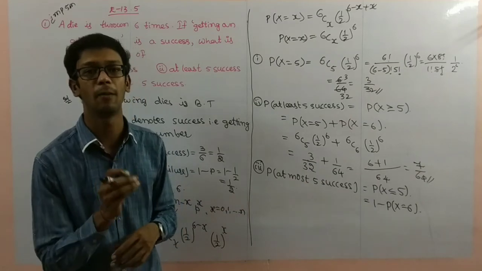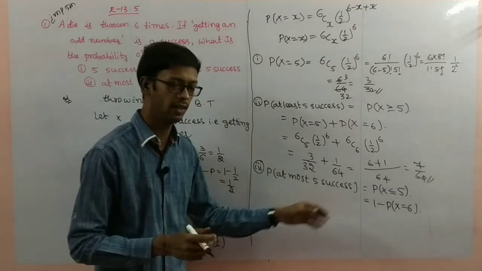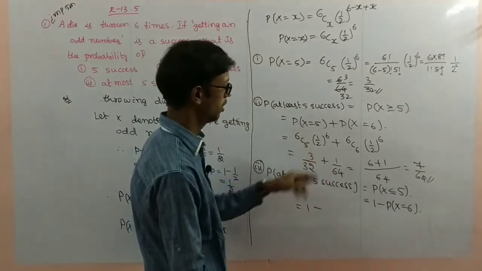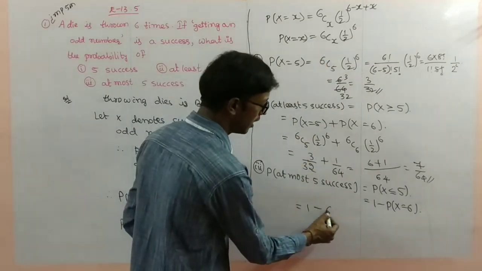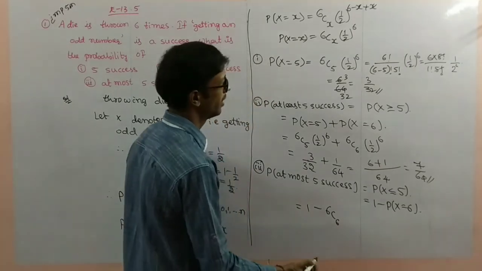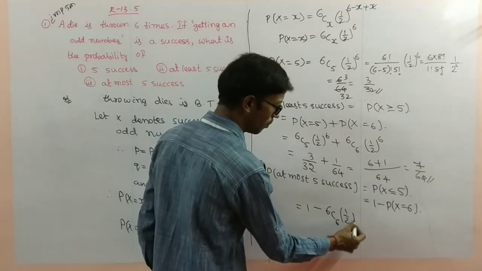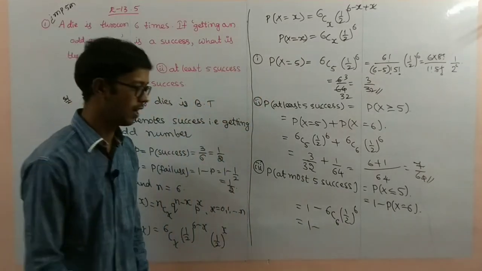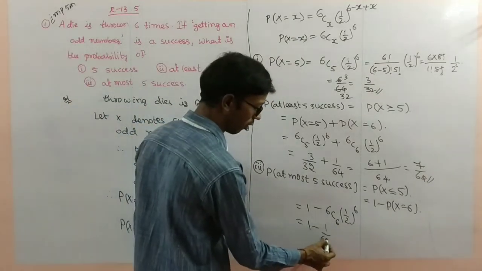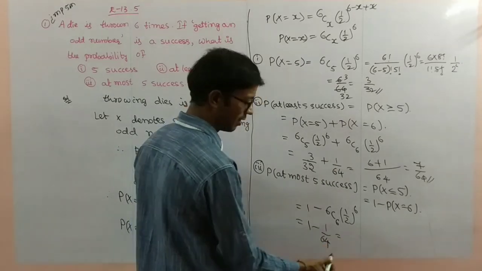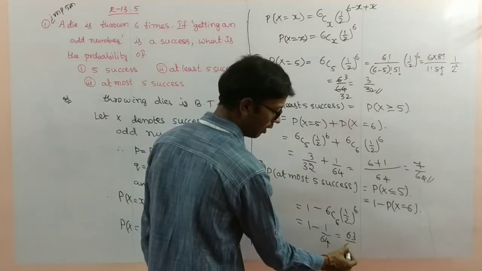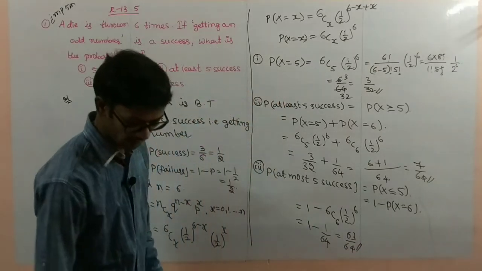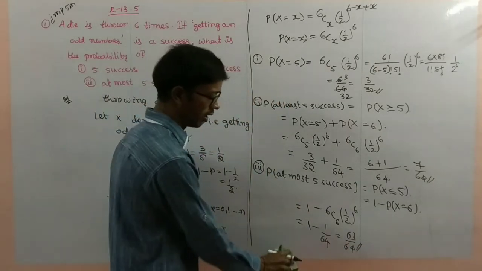The sum of all probabilities equal to 1 is the concept used. Equal to 1 minus, substituting in the formula, 6C6 1 by 2 power 6. 1 minus 1 by 64, and taking the LCM, 63 by 64 is the probability.